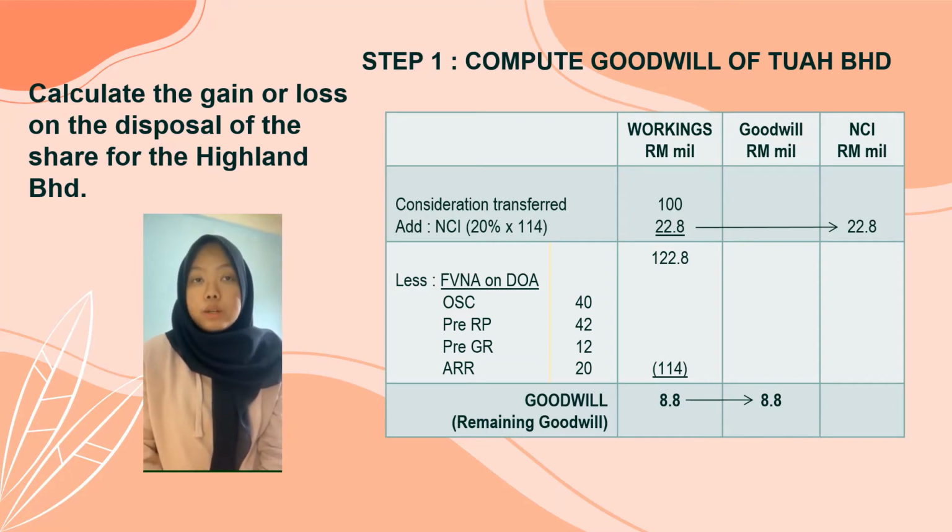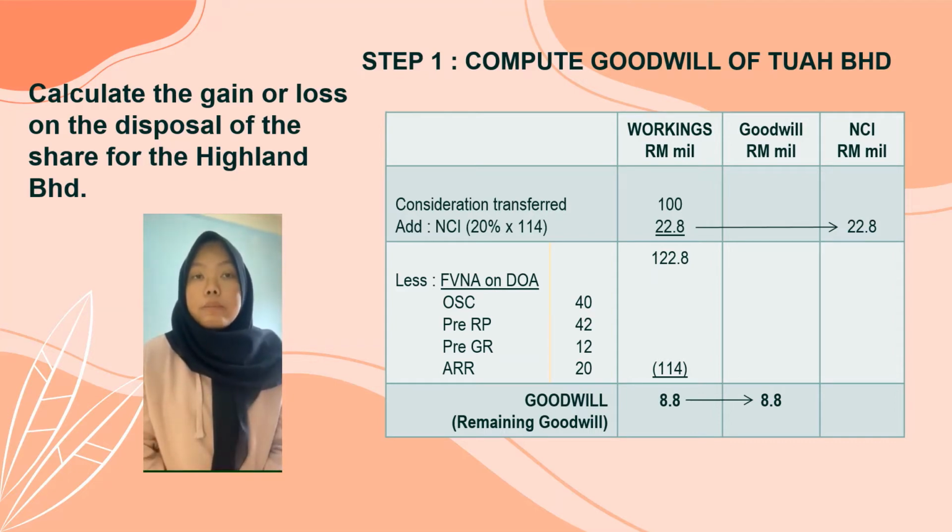As usual, we do 3 columns which consist of working, goodwill and NCI. Following the format, first, consideration transferred on acquisition date, which is Highland Berhad issuing ordinary shares at cost amounting to 100 million ringgit. And then we add NCI. The percentage of NCI upon acquisition is 20%, which is 100% minus 80%.